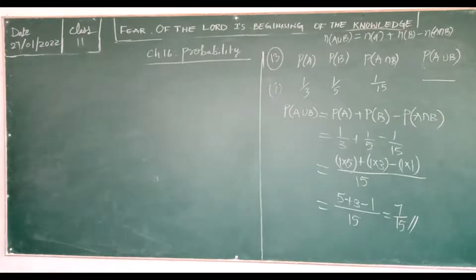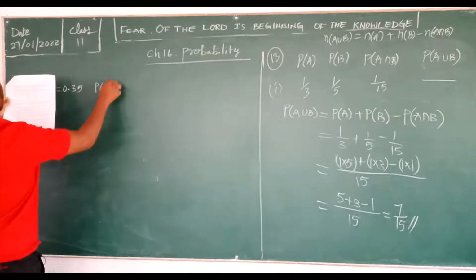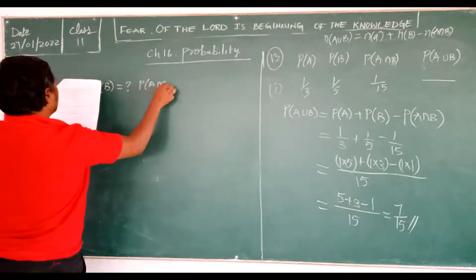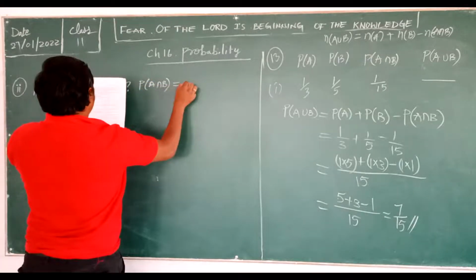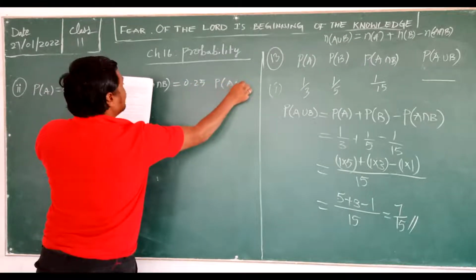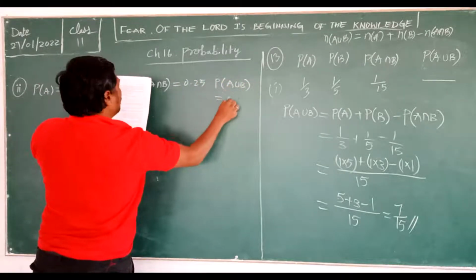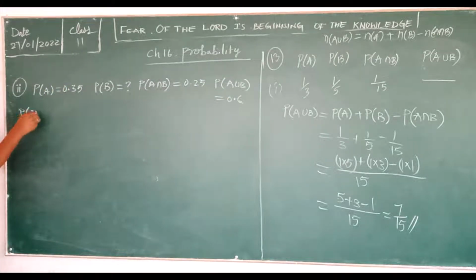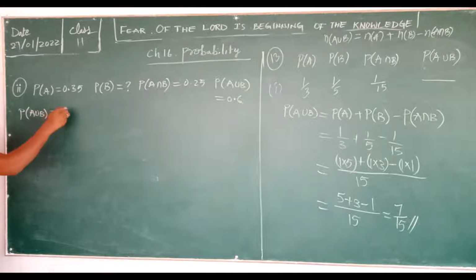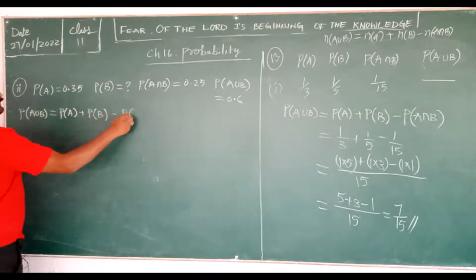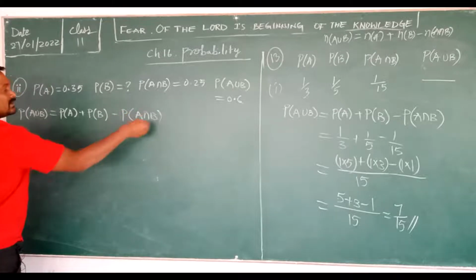That's good, Hishita. Okay, in the second one, P of B is the question mark, P of A intersection B is equal to 0.25, and P of A union B is equal to 0.6 is given. Now you know that P of A union B is equal to P of A plus P of B minus P of A intersection B. Just substitute the values.